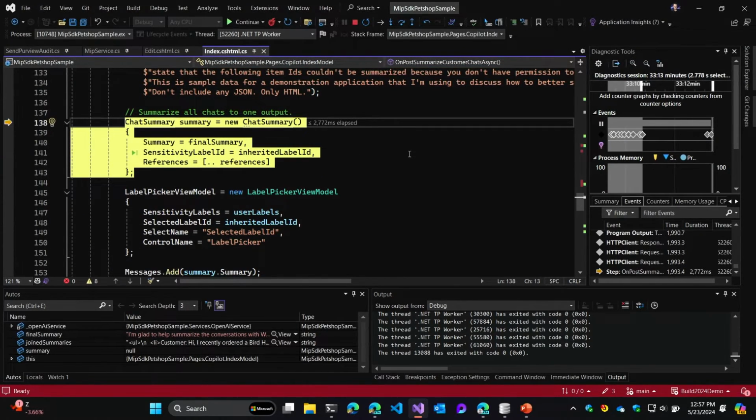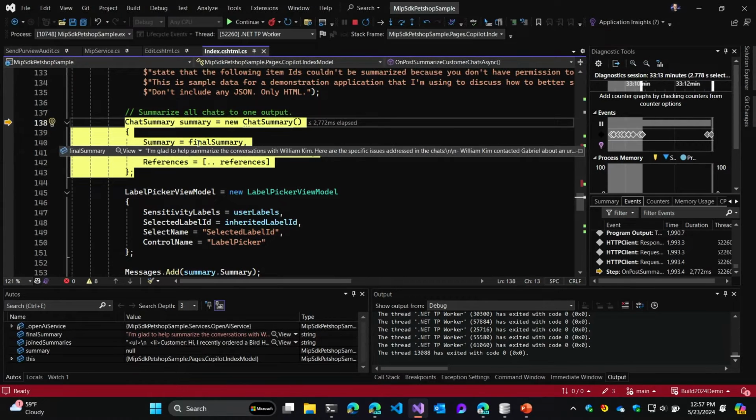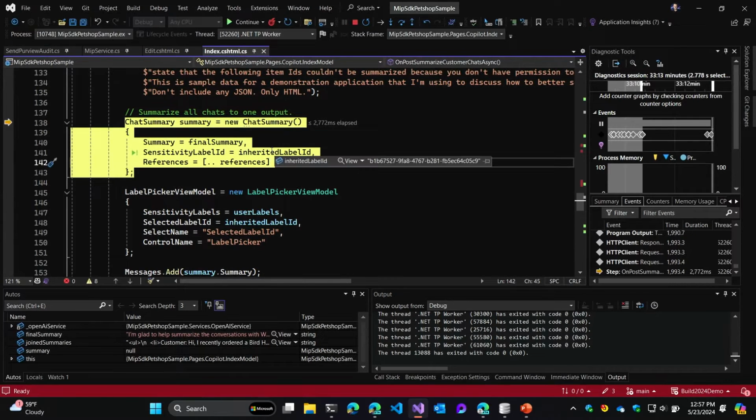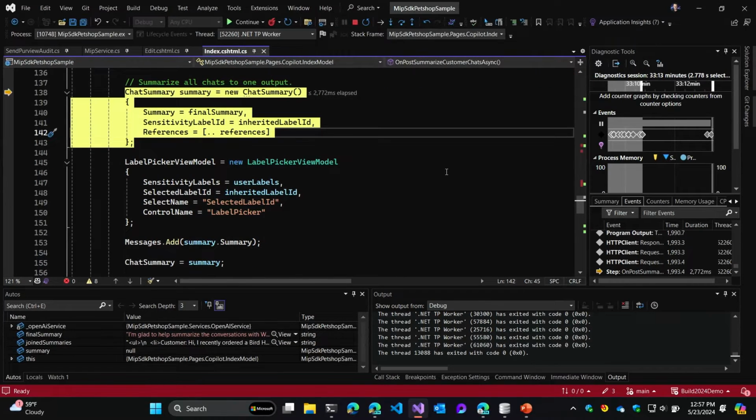Now finally, we'll build the last chat summary. This is the one that the end user is going to see, where we have the final summary generated by the model, which I can mouse over here and you'll see I'm happy to help. We have the sensitivity label ID. Again, this is inherited from all of the conversations to the output. And then the references. We build this reference collection, and we attach that to the summary.